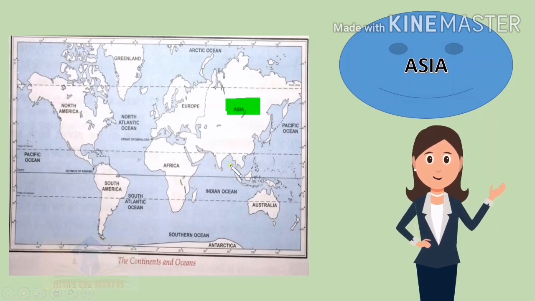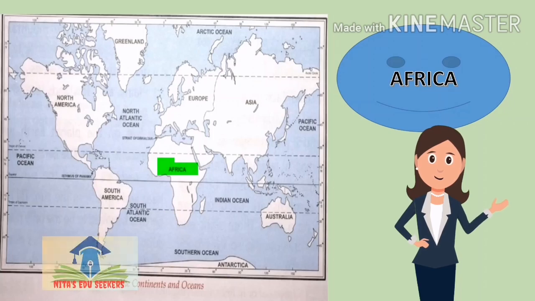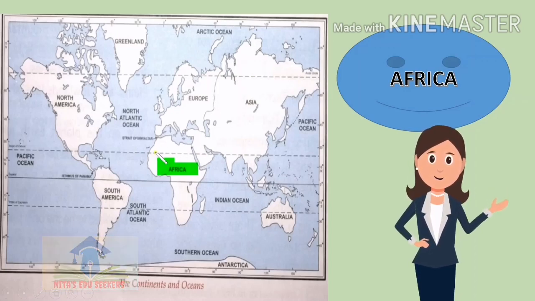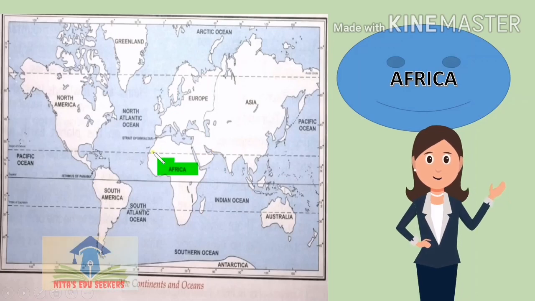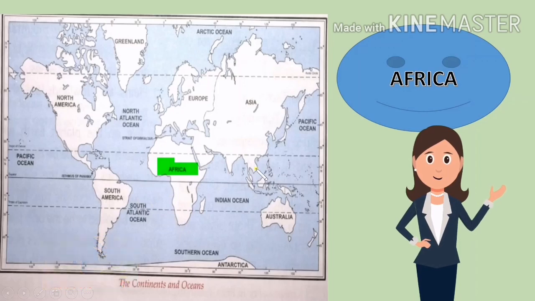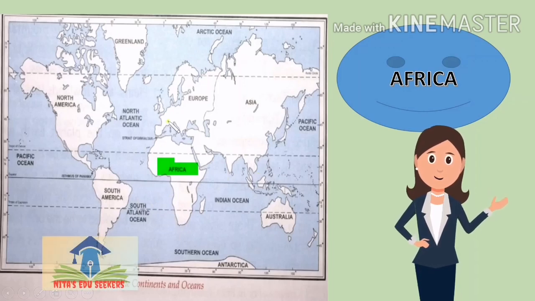Let's move to the next continent. This is the Africa continent. See this Africa continent very carefully. This continent is the second largest continent. There are 3 important latitudes. See the latitudes. This is the Tropic of Cancer, the Equator, and the Tropic of Capricorn. These major latitudes lie in Africa.